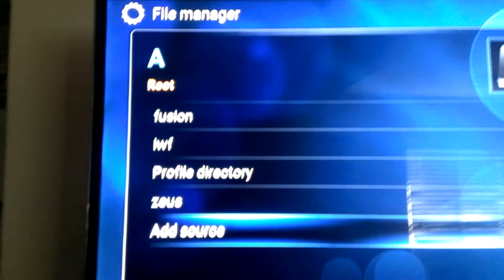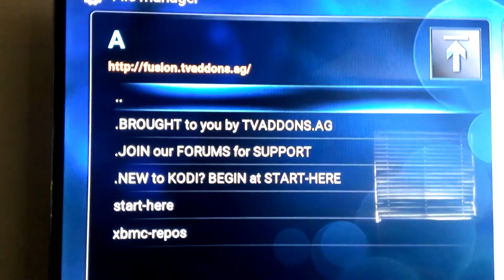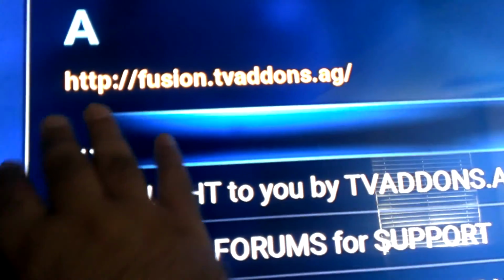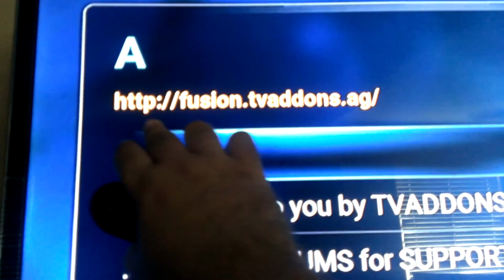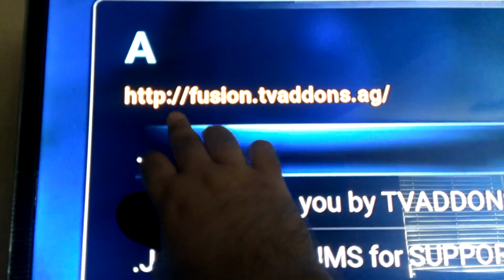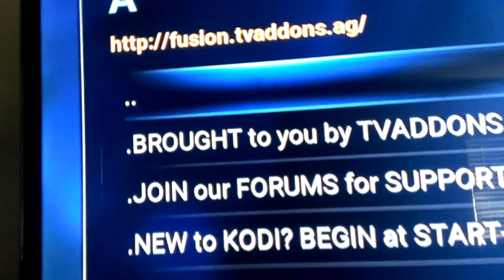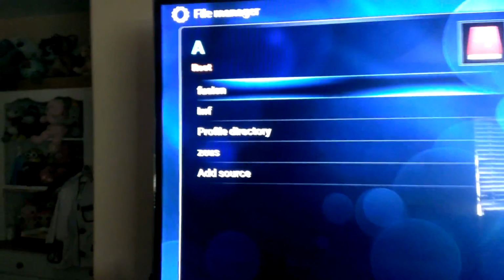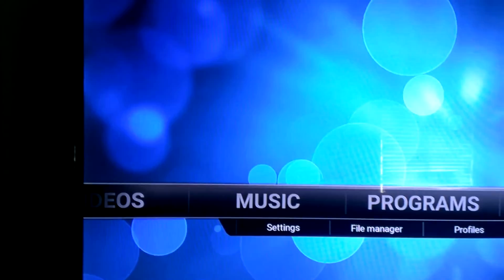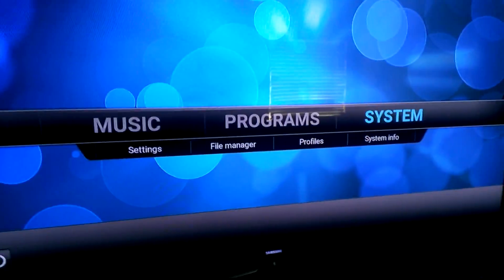Like I said, guys, I can't stress this enough. When you add it, you have to make sure that you spell it the exact same way that it appears right here: http://fusion.tv-addons.ag. Once that is done, guys, you're going to hit the back button. It's going to take you back to the screen right here.